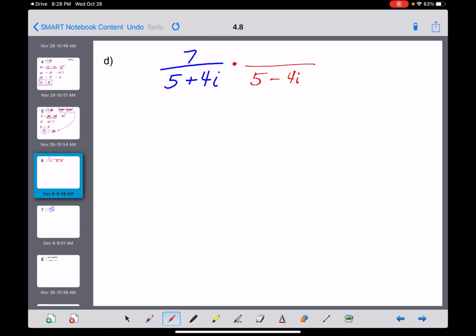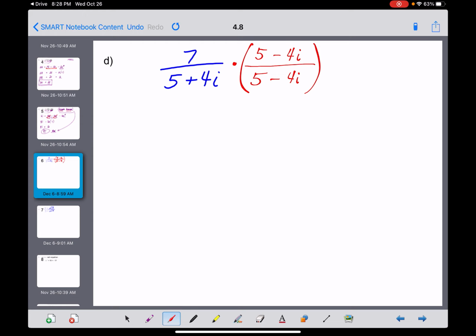We multiply that on the bottom, and we have to multiply the exact same thing on the top. Why? Because 5 minus 4i over 5 minus 4i, any number divided by itself, is 1. So all we're really doing is multiplying that fraction times 1, which doesn't change the value of the fraction. Not the value, but it will change the form.